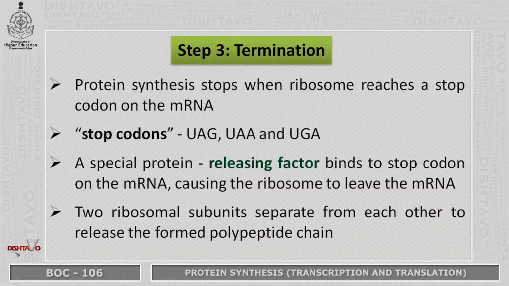Protein synthesis stops when the ribosome reaches a stop codon on the mRNA. There are 3 stop codons: UAG, UAA and UGA. A special protein, that is the releasing factor, binds to the stop codon on the mRNA, causing the ribosome to leave the mRNA. The 2 ribosomal subunits separate from each other to release the formed polypeptide chain.